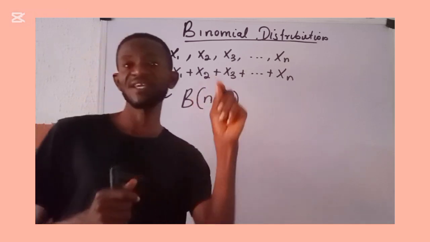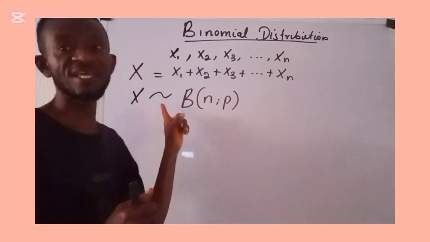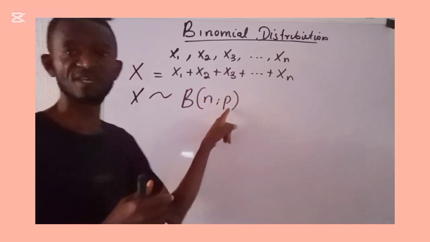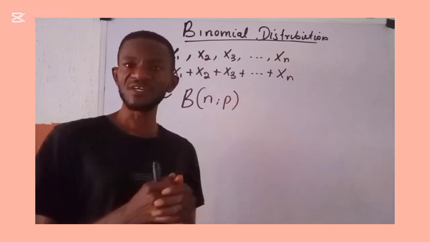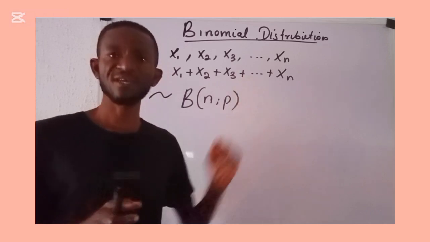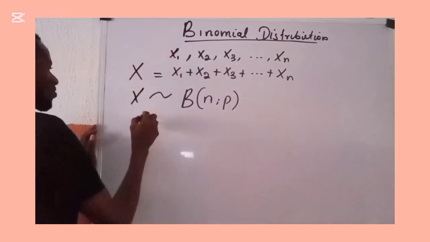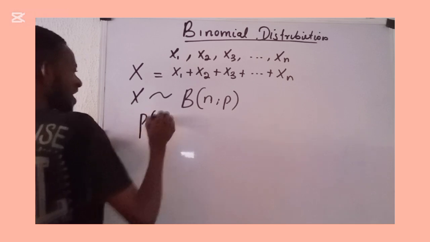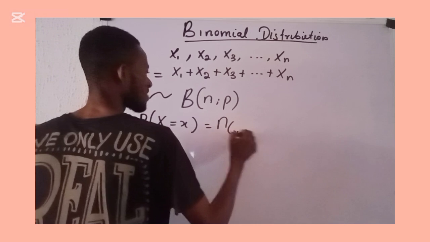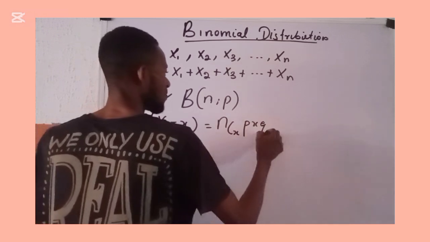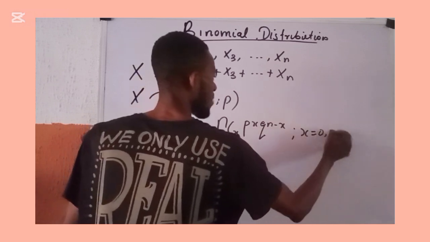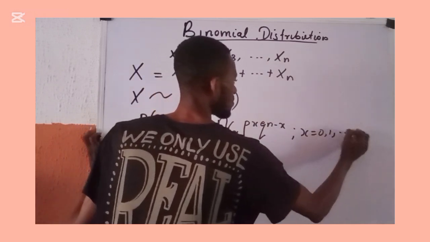Therefore, one can say that a random variable X is said to follow a binomial distribution with parameters n and p if and only if the probability mass function, PMF, of that random variable X can be written as: P of capital X equals small x is given as n combination x, p to the power x, q to the power n minus x, such that X takes values from 0, 1, down to n.